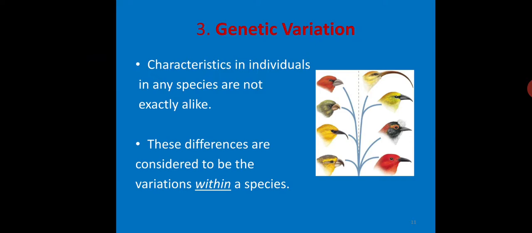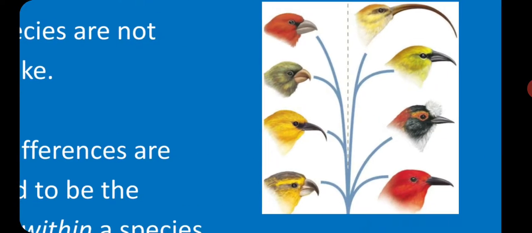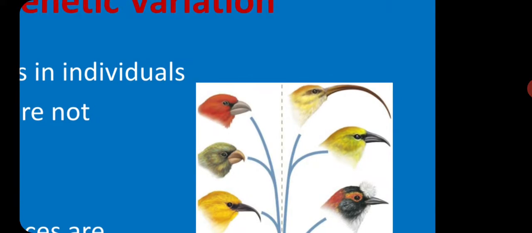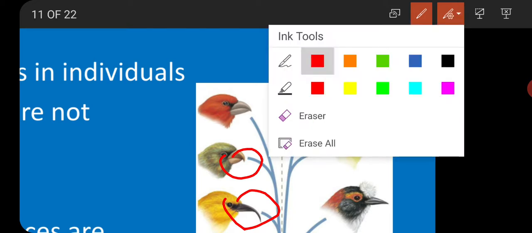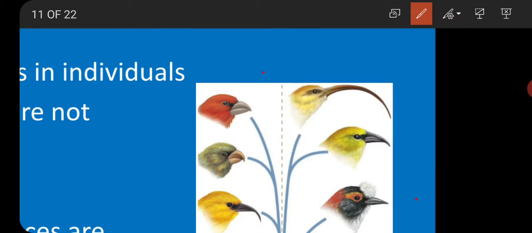And these differences are considered to be variations within the species, because if we observe these birds' beaks, some of the beaks are very long, some are very short, and some are medium sized. The different shapes and sizes of beaks are due to the type of food material which they are eating and the nature of their food habit.